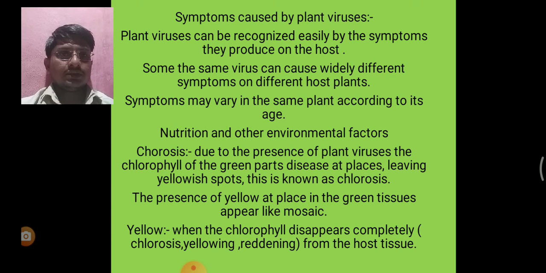First symptom, that is chlorosis. Due to the presence of plant viruses, the chlorophyll of the green parts disappears at places, leaving yellowish spots. This is known as chlorosis.